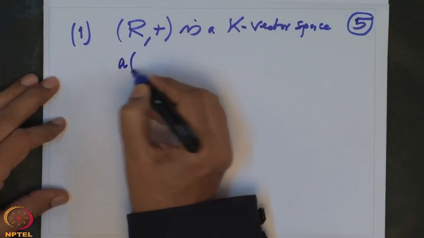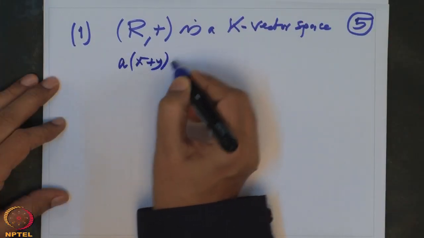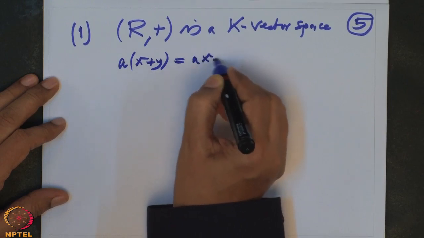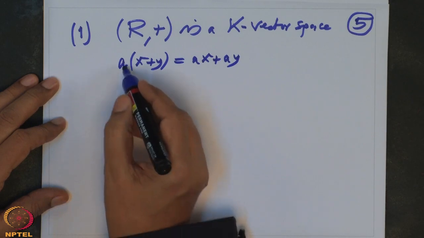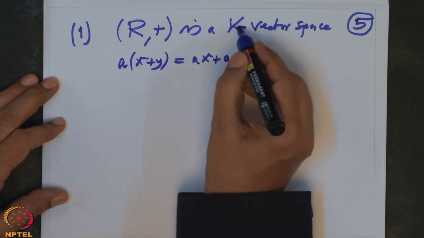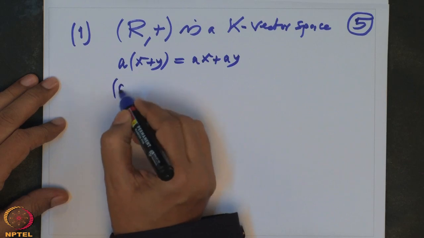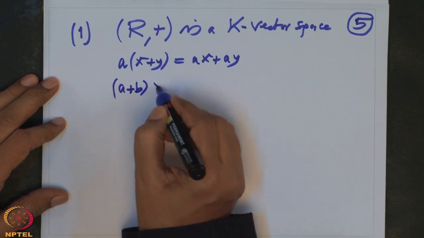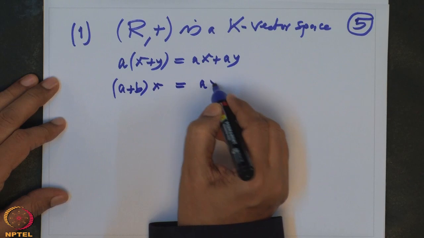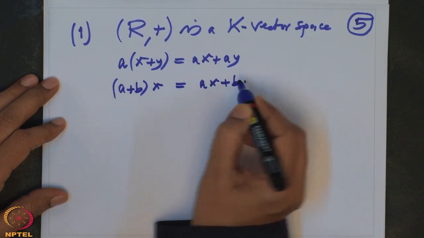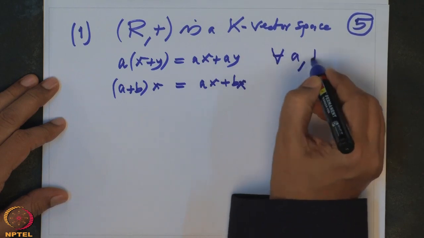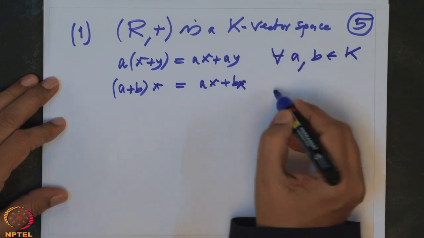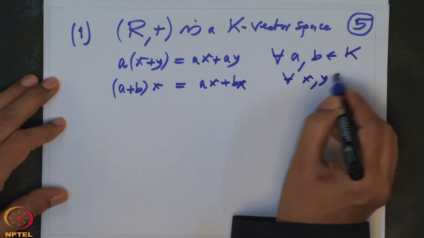So I will simply write it: a times (x plus y) equals ax plus ay. Also, if I add in the field K, then (a plus b) times x should be ax plus bx. This is for all a, b in K and for all x, y in R.